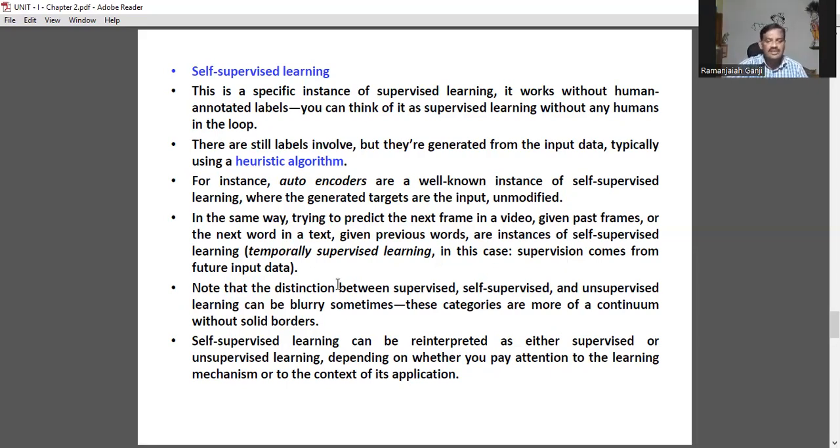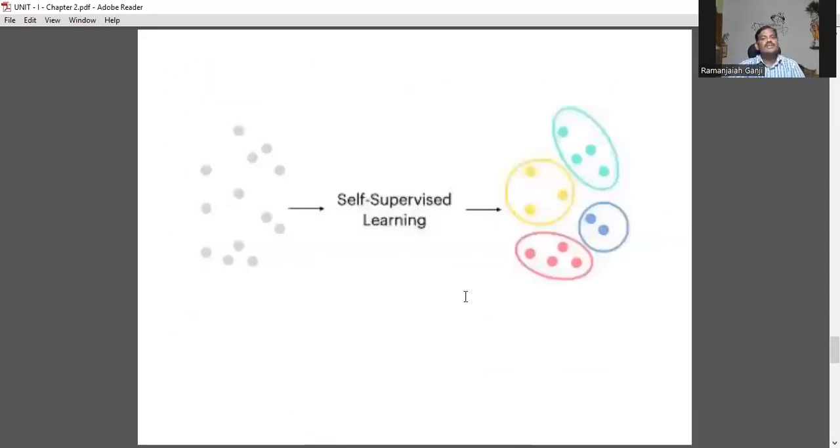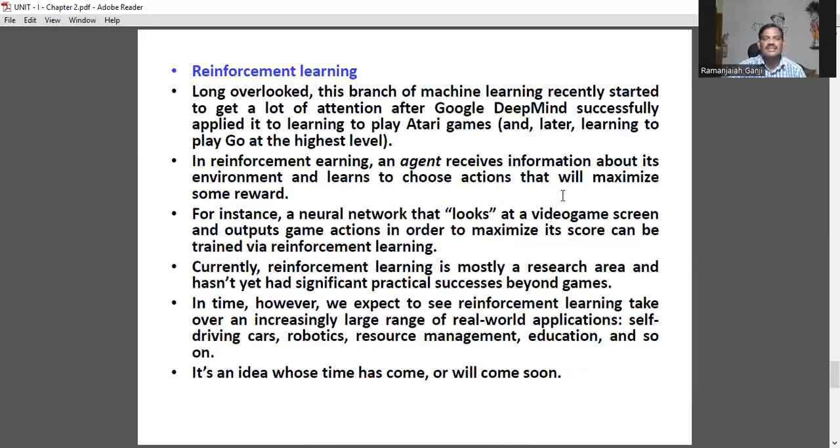So the distinction between supervised, self-supervised, and unsupervised learning can be blurry sometimes. These three categories are more of a continuum without any kind of solid borders. So self-supervised learning can be reinterpreted as either supervised or unsupervised learning, depending on whether you pay attention to the learning mechanism or to the context of its applications. See, we have a set of elements, and with self-supervised learning we are going to organize these elements like this.